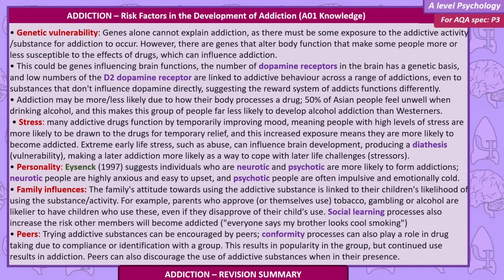Personality. Eysenck, 1997, suggests individuals who are neurotic and psychotic are more likely to form addictions. Neurotic people are highly anxious and easy to upset, and psychotic people are often impulsive and emotionally cold.